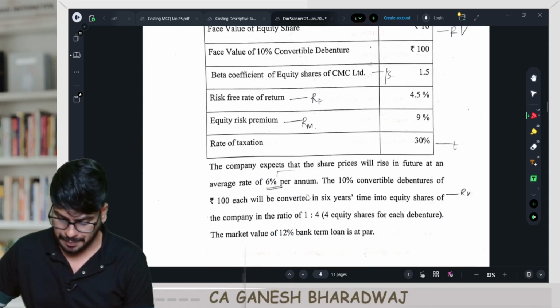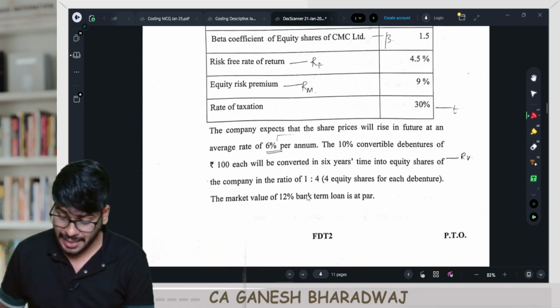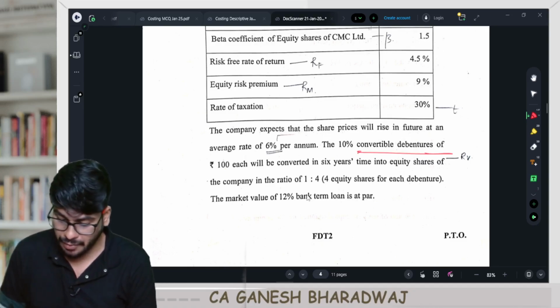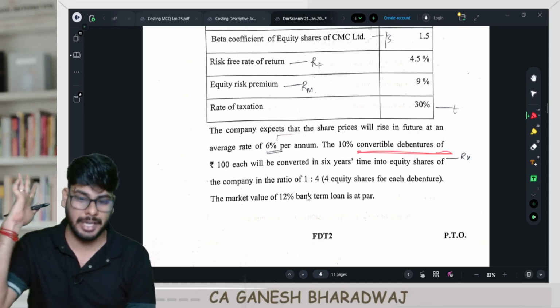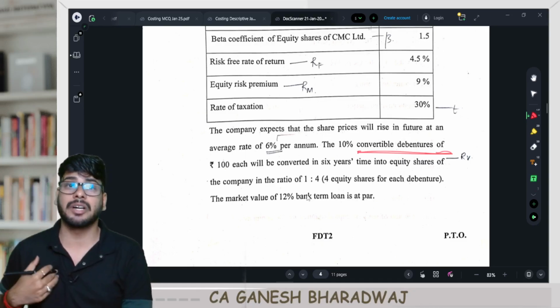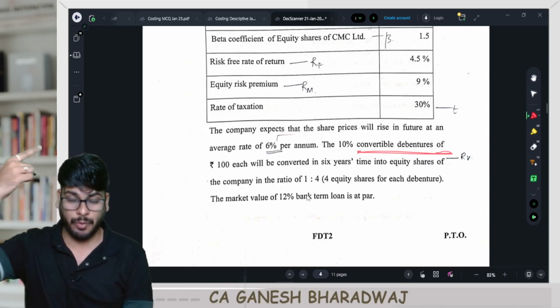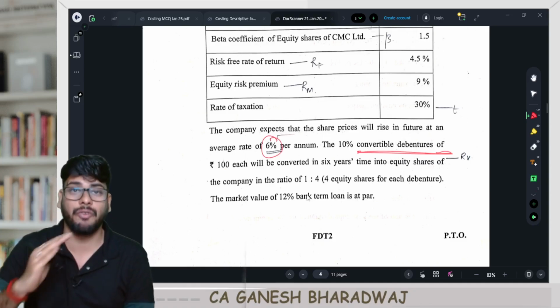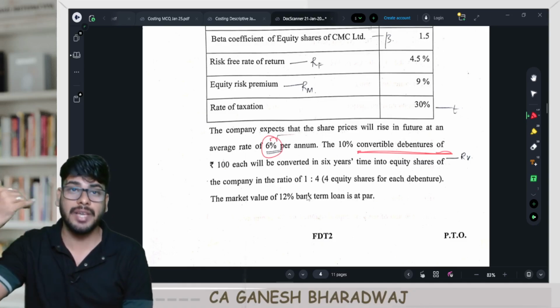So in this question, yes, this question had one adjustment, that is relating to convertible debentures, right? Study material question. In fact, in our classroom discussion, we did one question which was much more complicated than this, where the growth rate of your equity share was not given. We had to calculate.